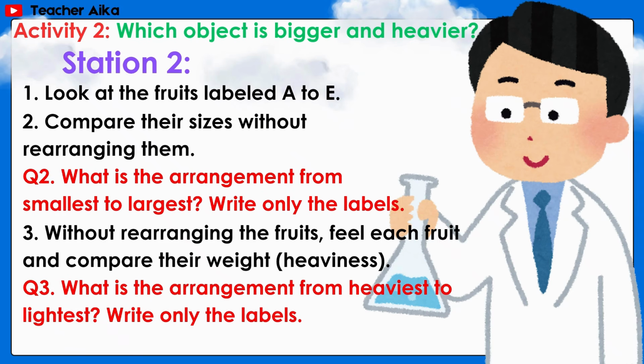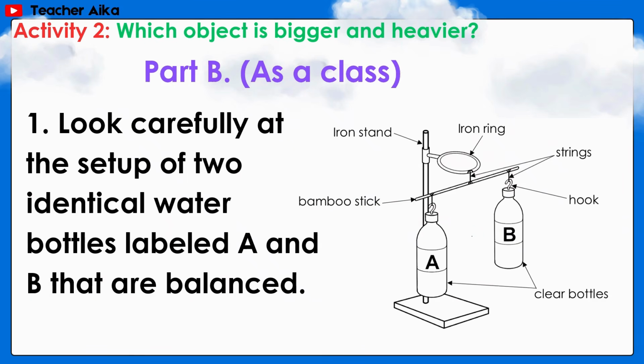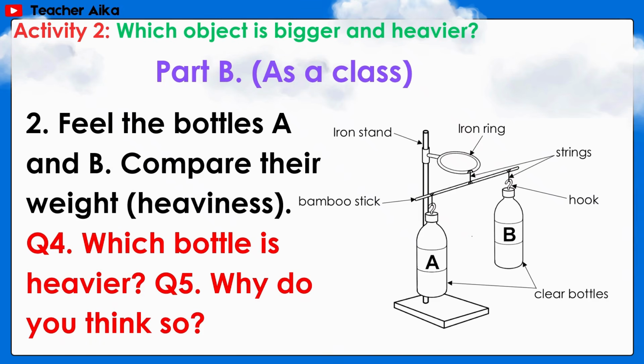Without rearranging the fruits, feel each fruit and compare their weight or heaviness. Question number 3. What is the arrangement from heaviest to lightest? Write only the labels. Part B as a class. Look carefully at the setup of two identical water bottles labeled A and B that are balanced. Fill the bottles A and B. Compare their weight or heaviness.